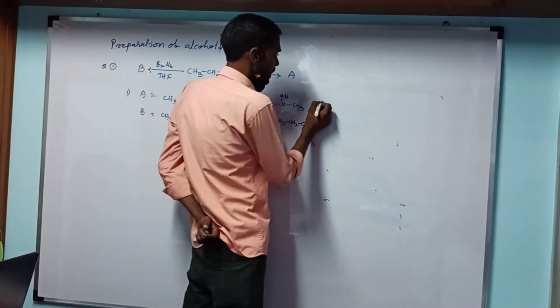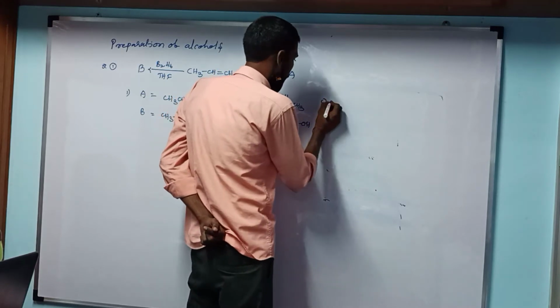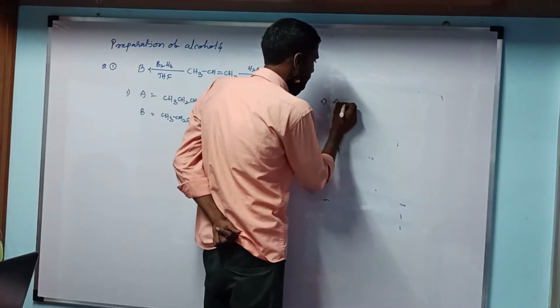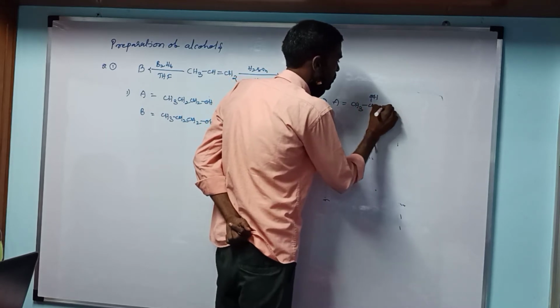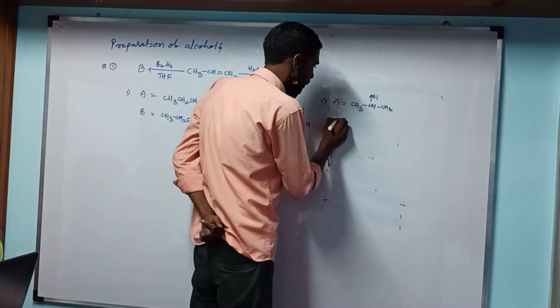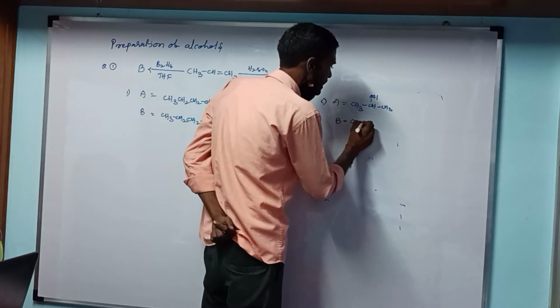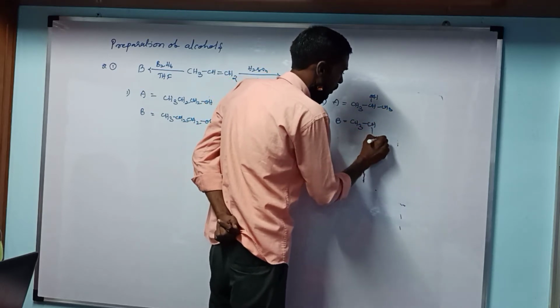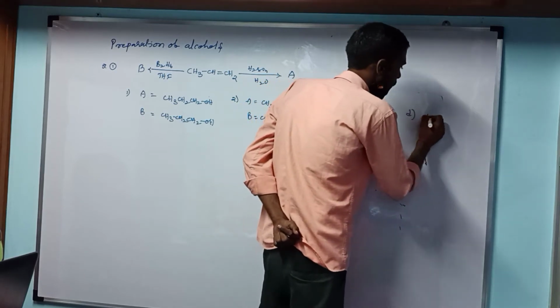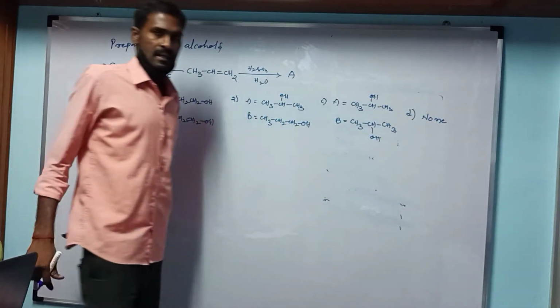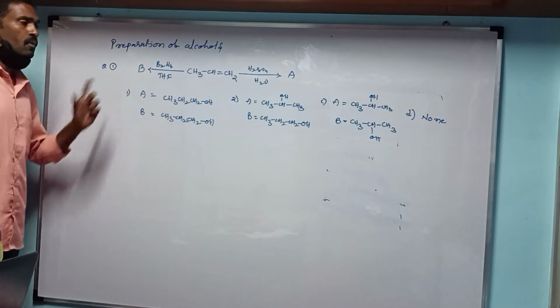Option C: A is CH3CHOHCH3, a secondary alcohol, and B is also CH3CHOHCH3. Option D is none. So here we discuss the preparation methods of alcohols.